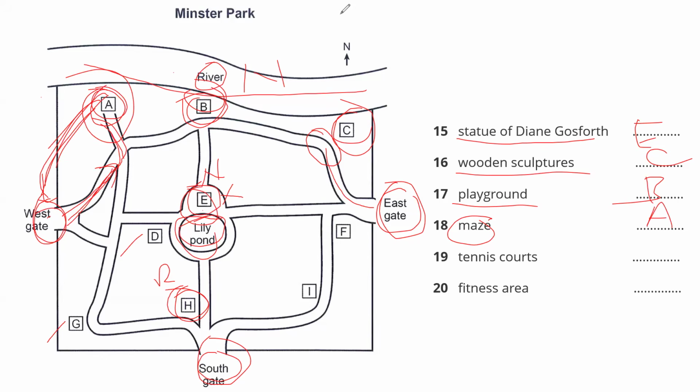There have been tennis courts in the park. Tennis courts. They're still in the southwest corner of the park. So this is the southwest corner. This is the corner. So G is the right answer.